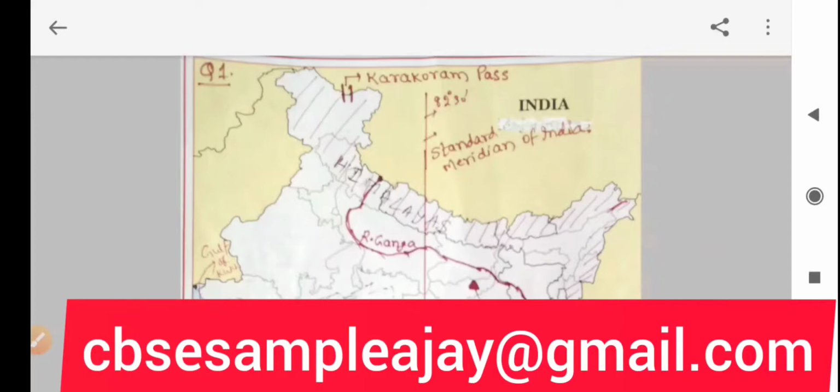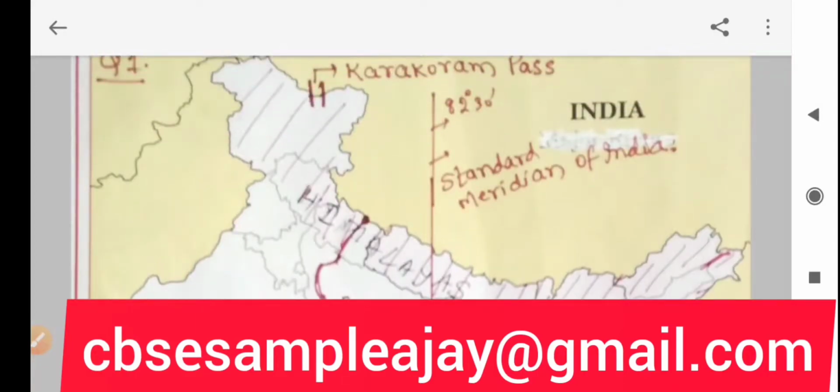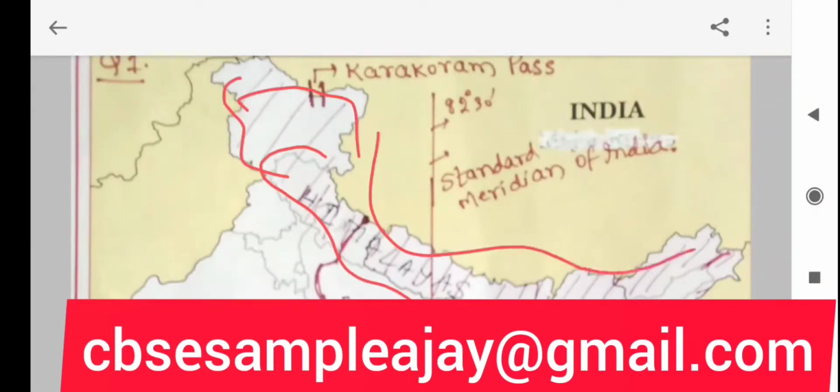First is Himalaya. You will draw this area, and here we draw the Himalaya, from here to here. I drew this one in black. It is the Himalaya.